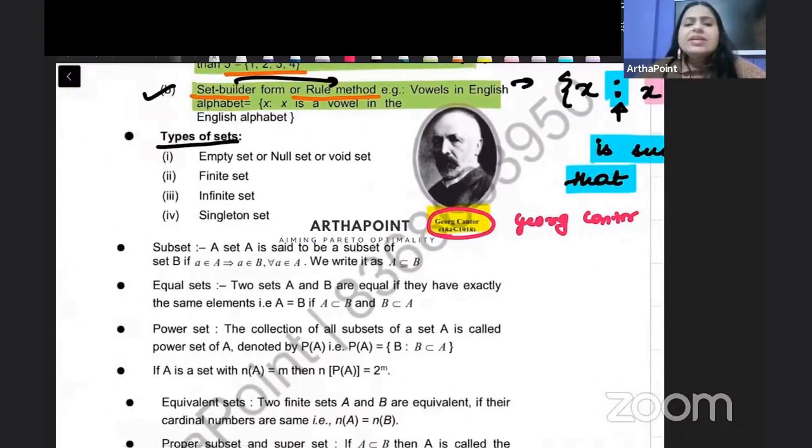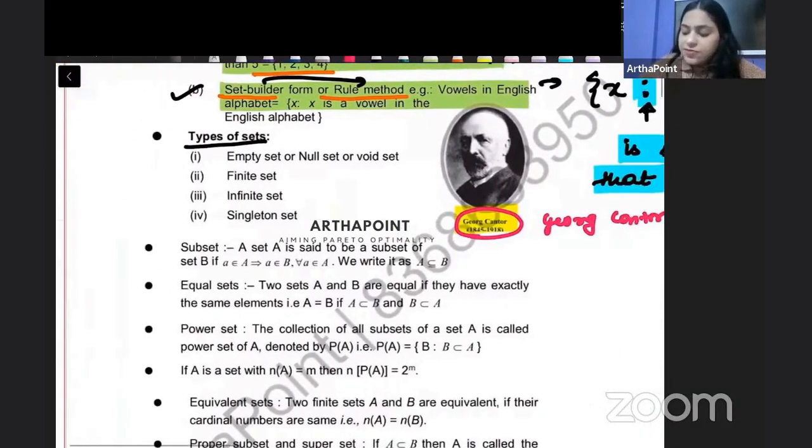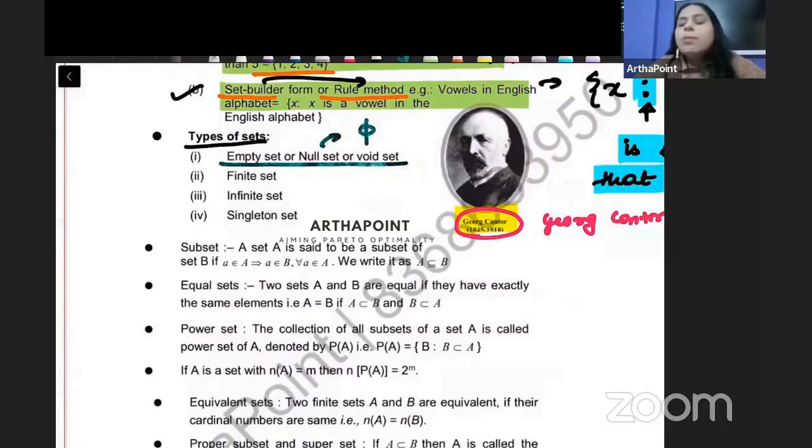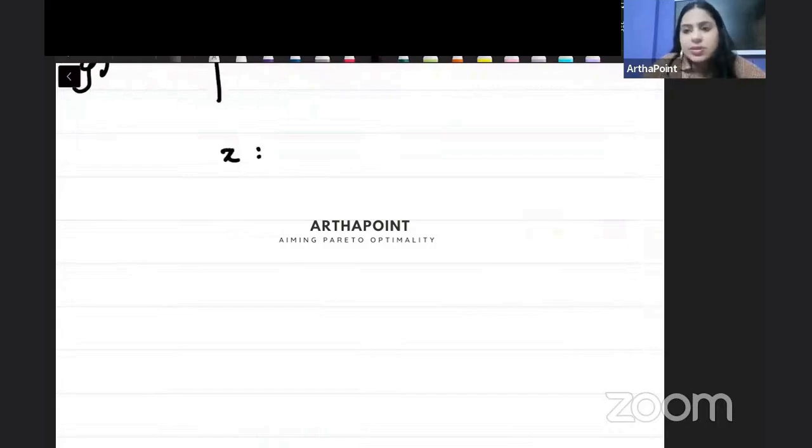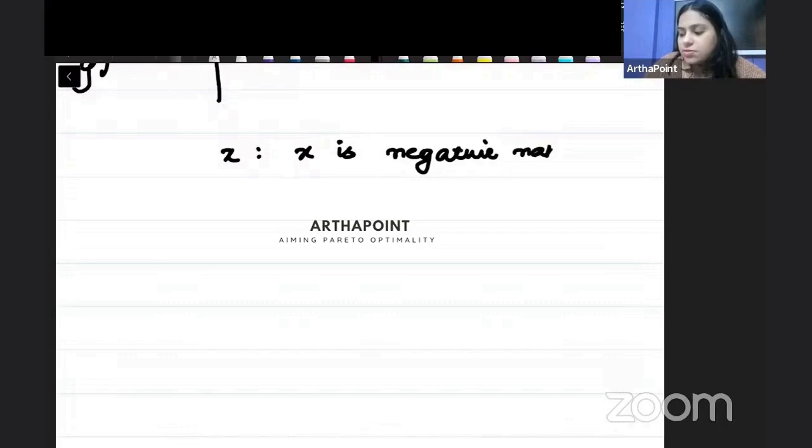So there are many types of sets that we have. The first set that we have is known as null set, empty set, or void set. Null means khali, nothing in it. So this is the representation of a null set. It means that it is an empty set. There is no number in it. अब जैसे मैं आपको कुछ ऐसा statement दे दूं that x is such that x is a negative natural number.